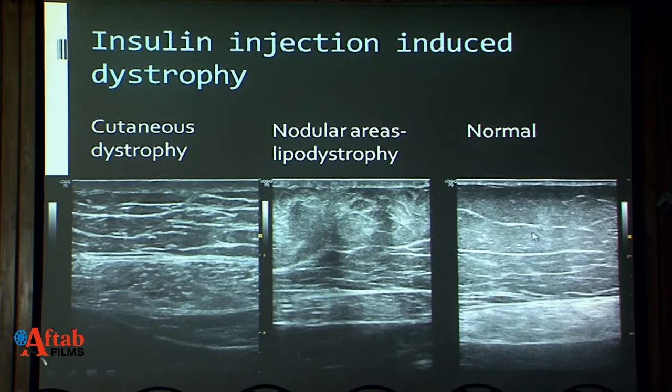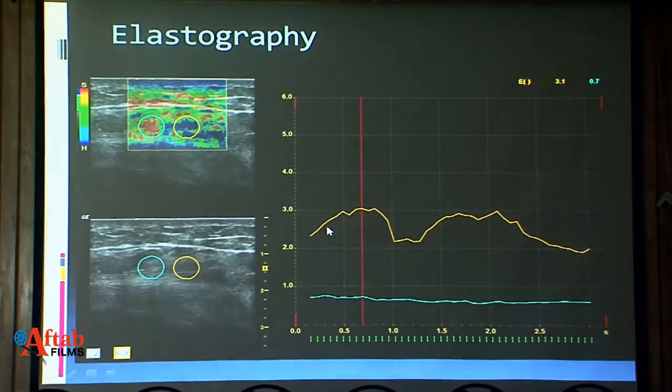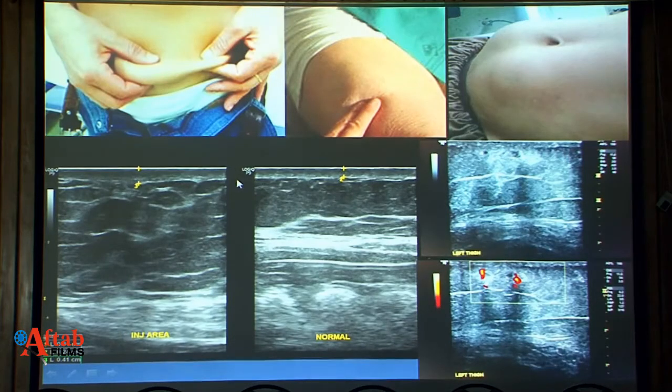We can see that there is cutaneous thickening. This is a normal image, normal subcutaneous fat and skin. You can see there is cutaneous dystrophy. There are multiple hyperechoic nodular areas. These are nodal. This is a lipodystrophy. On elastography, we can always compare and see wherein the grayscale images are equivocal or there are no signs seen on grayscale images. These are the clinical pictures.